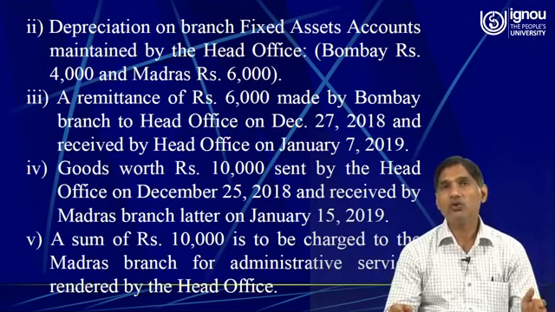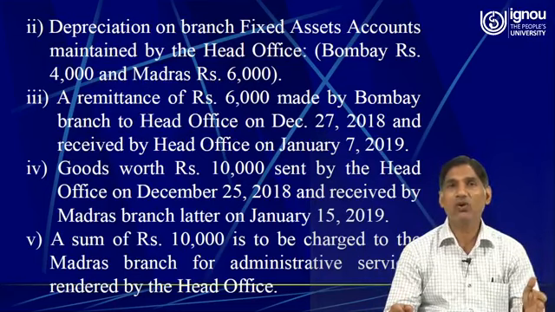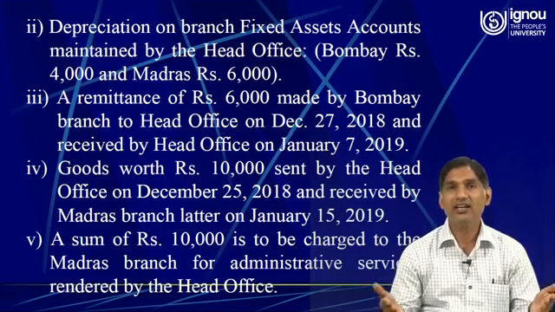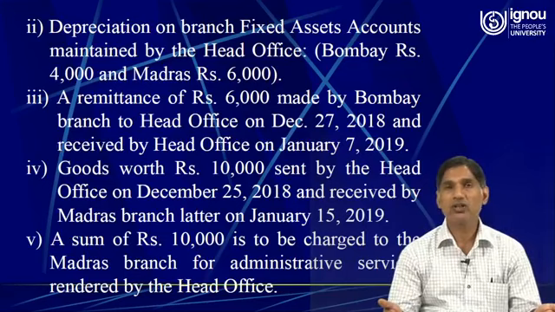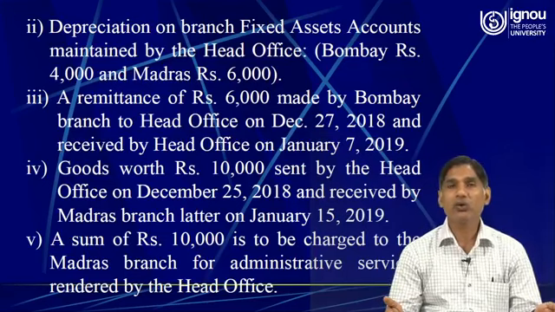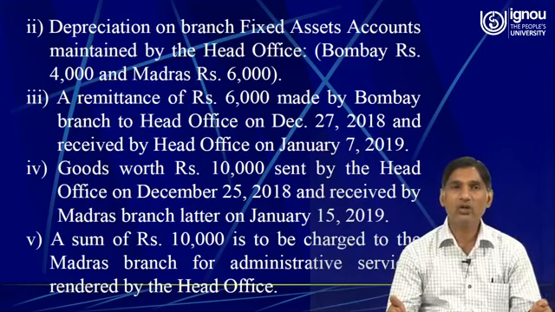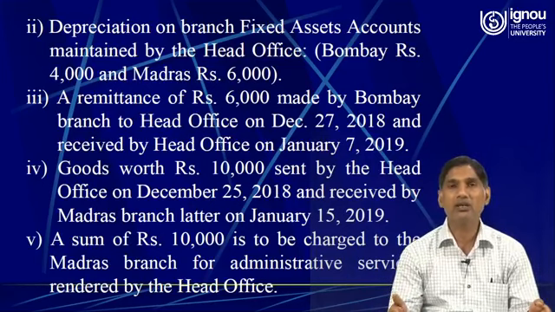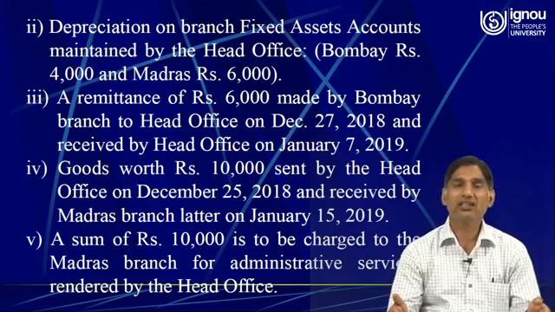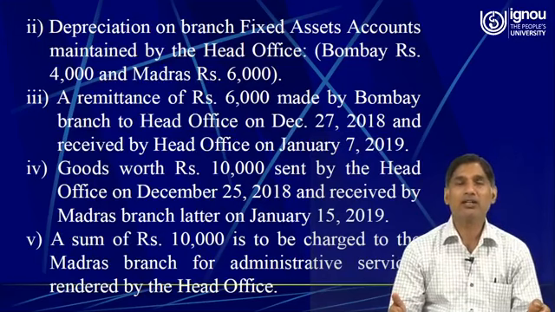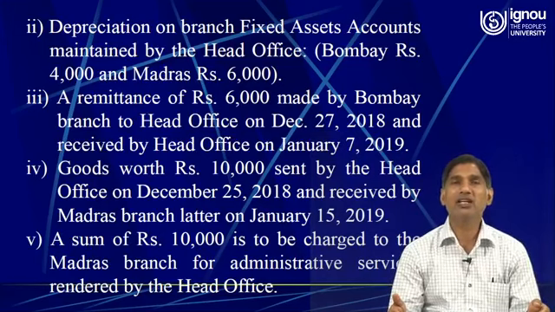So the amount which is in transit, which we have not received so far, is an asset for the head office, it is an asset to us. You all might be well aware that all the assets have a debit balance. Therefore, since it is not goods but the amount of rupees 6,000, cash in transit rupees 6,000 account is debited to Bombay branch, because it is the Bombay branch which is remitting the amount of rupees 6,000 to the head office.